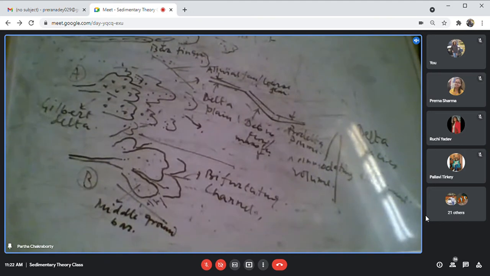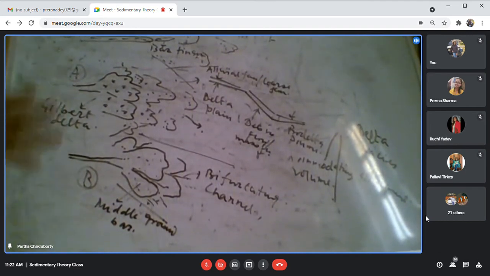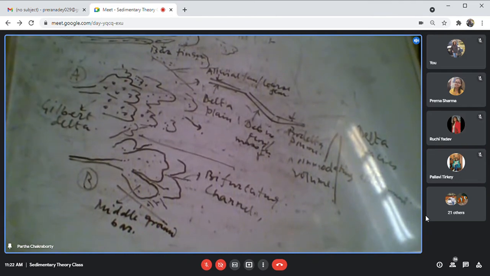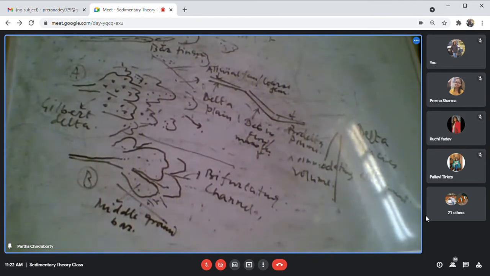So what I discussed earlier, homopycnal, hypopycnal, hyperpycnal, and the different products. Now in the plan view, I am showing you the differences between the products of the three different types.